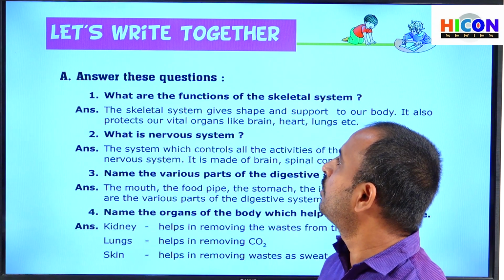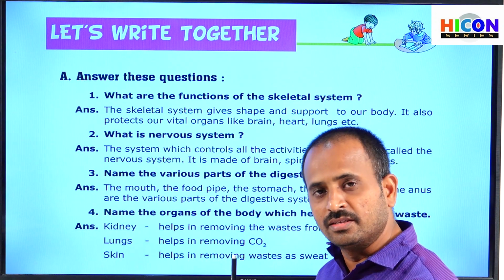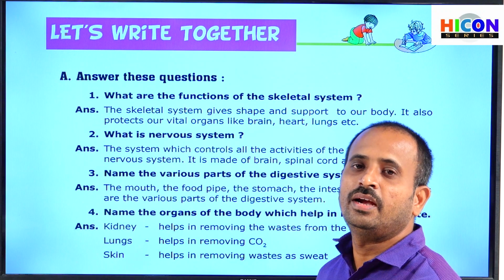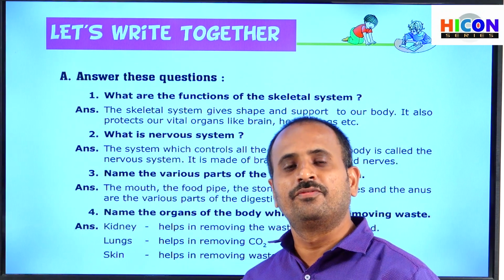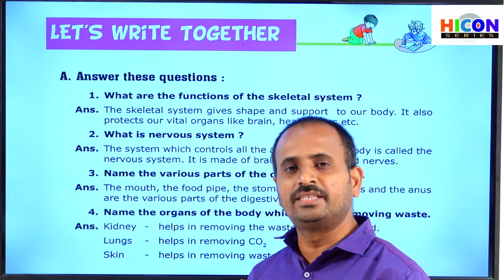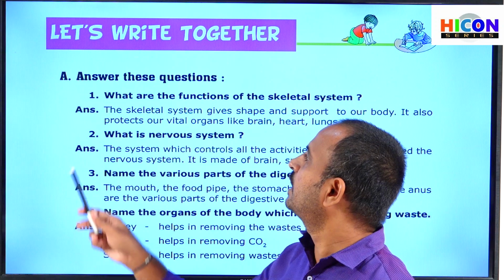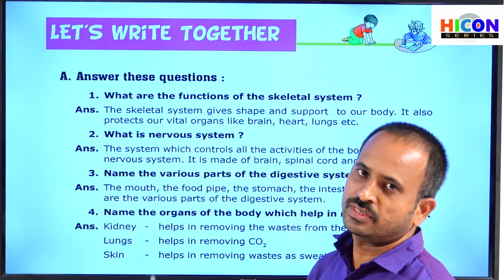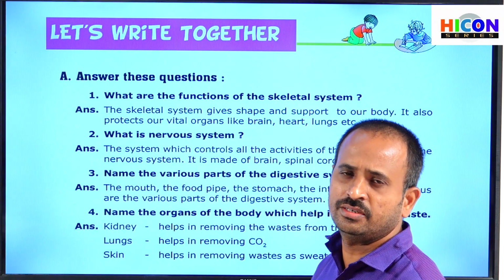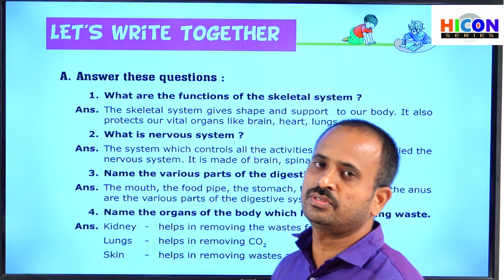In this activity part there will be some exercises, that is, writing answers to questions, true or false sentences, filling in the blanks, and also matching, etc. So children, see the first section in the activity part, section A, answer these questions. In this section, they will give some questions, and we have to write the answers for those questions.